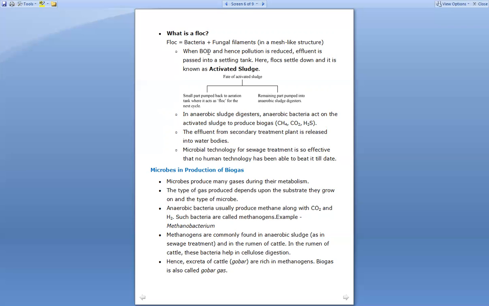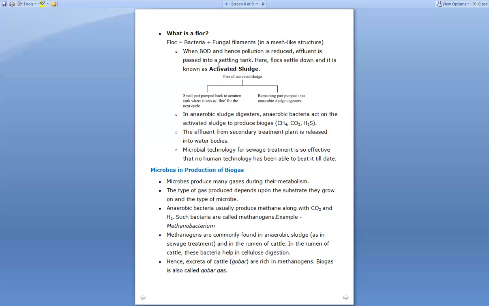Now, when the BOD and hence pollution is reduced, the effluent is passed into a settling tank, right? So once the flocks are formed, they are passed to the settling tank. The bacteria and fungi have fused with each other to form the flocks. Flocks have comparatively more molecular weight, so when they are passed to the settling tank, the settling of those flocks occurs in this tank.